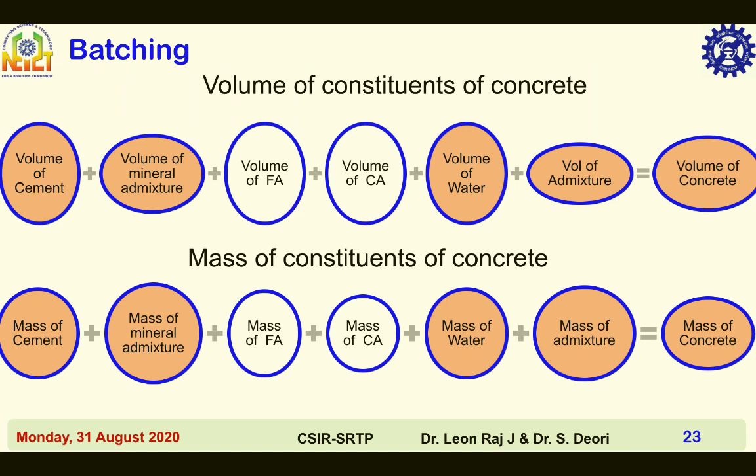Batching. Volume of concrete is equal to the sum of volumes of cement, mineral admixture like fly ash, ground granulated blast furnace slag and silica fume, fine aggregate, coarse aggregate, water and chemical admixture. Mass of concrete is equal to the sum of masses of cement, mineral admixture like fly ash, ground granulated blast furnace slag and silica fume, fine aggregate, coarse aggregate, water and chemical admixture.